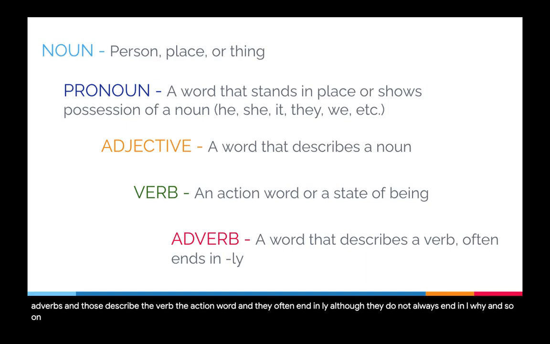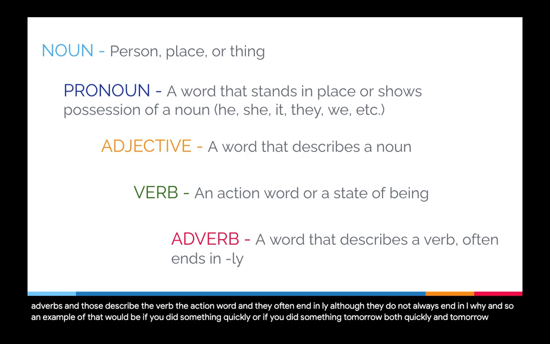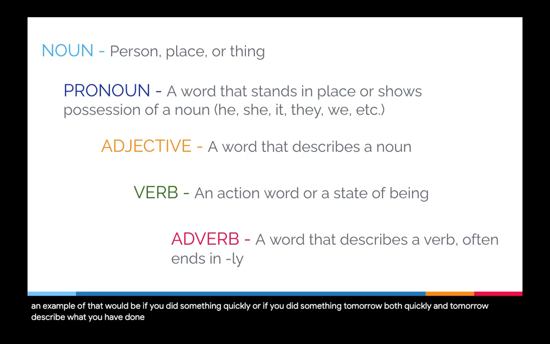And so an example of that would be if you did something quickly, or if you did something tomorrow. Both quickly and tomorrow describe what you have done. So if you break something roughly, that would describe how you broke it, and so that would be an adverb.